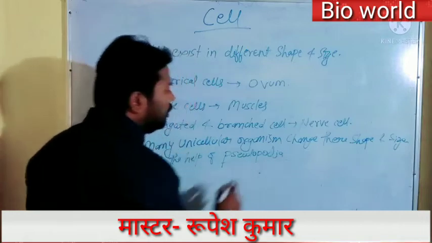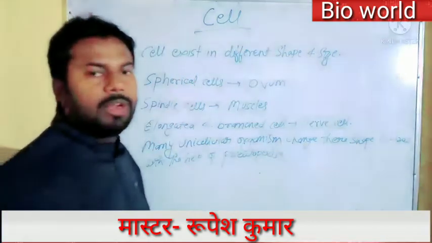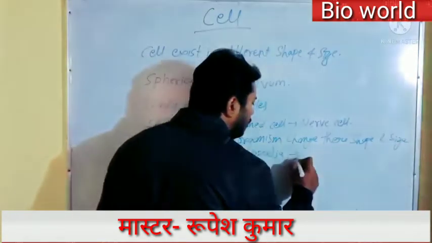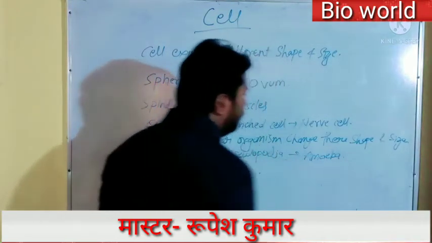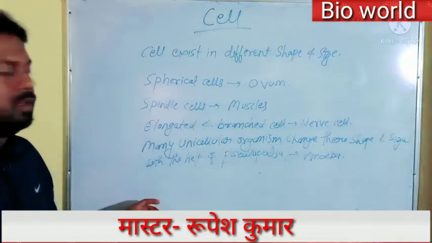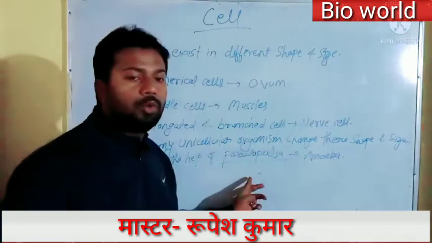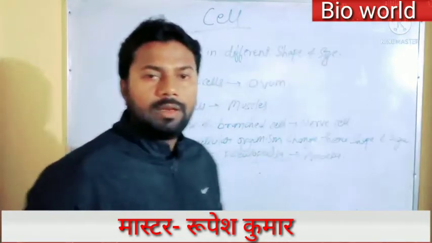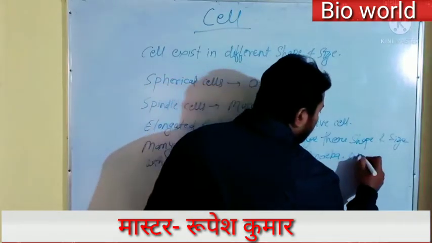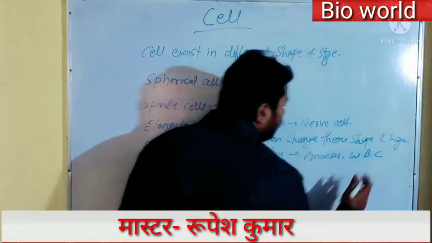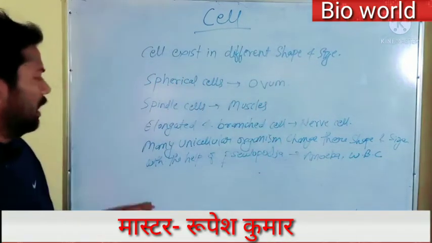With the help of pseudopodia, they can change their shape and size. For example, amoeba can change their shape and size with the help of pseudopodia. And one more example is WBC. Our WBC, white blood cells, also change their shape and size.